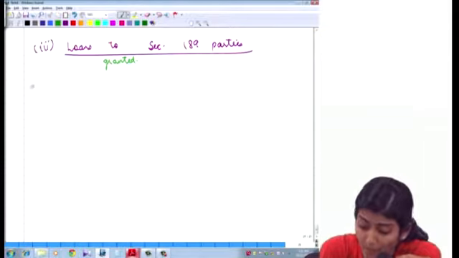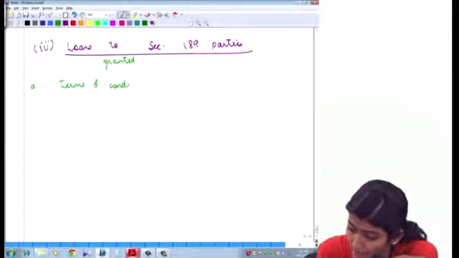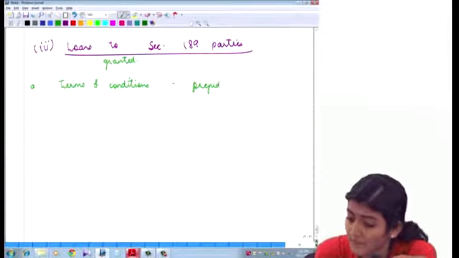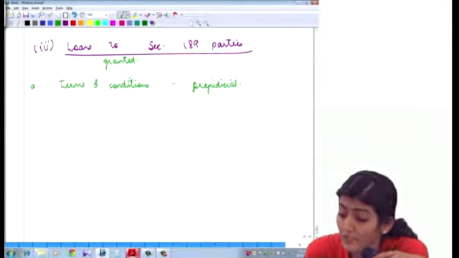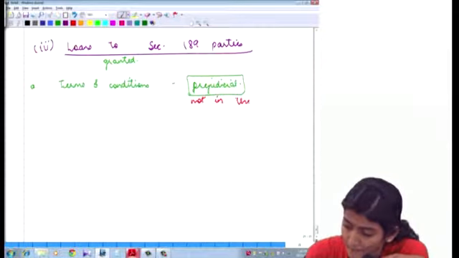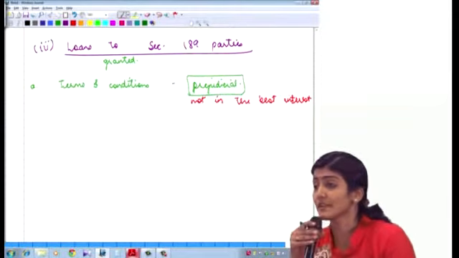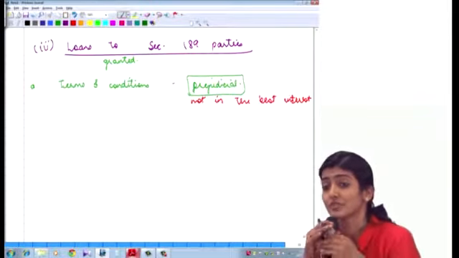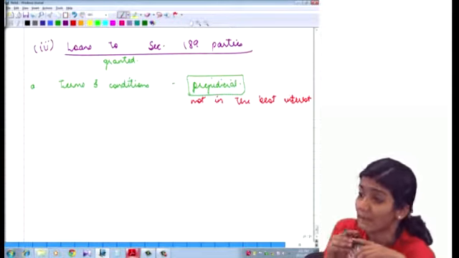So point number 1 over there: whether the terms and conditions of the loans given are prejudicial to the interest of the company. Prejudicial means what? Not in the best interest of the company. So whether the loans given to section 189 parties are prejudicial to the interest of the company, or not prejudicial. Now, when would you say that it is prejudicial to the company's interest?